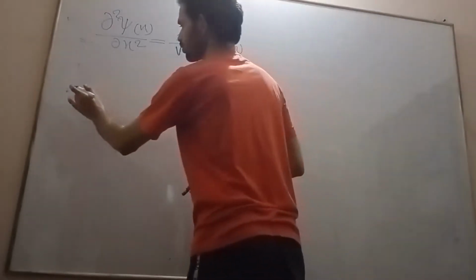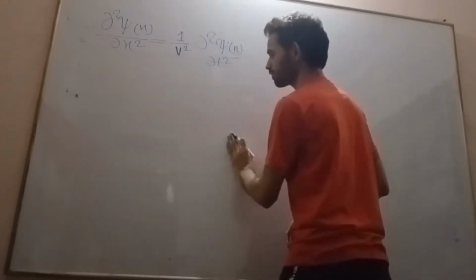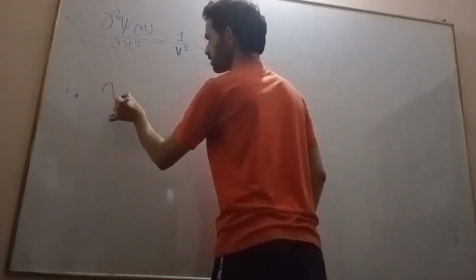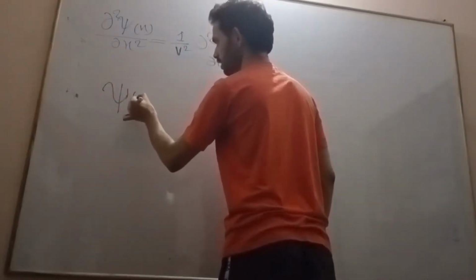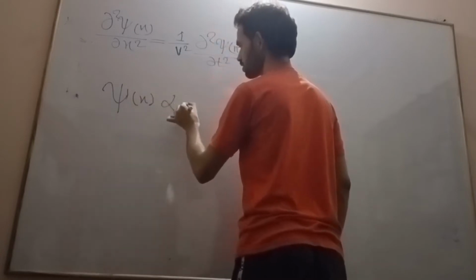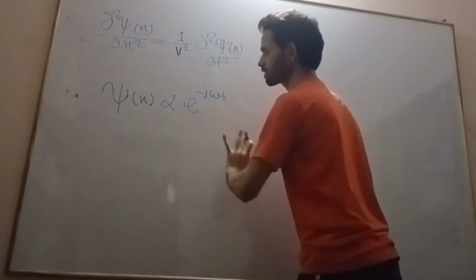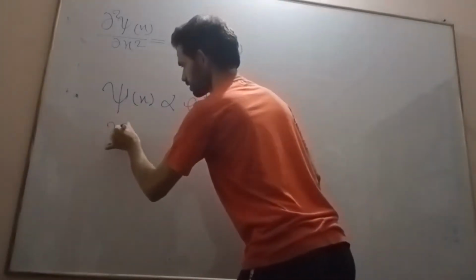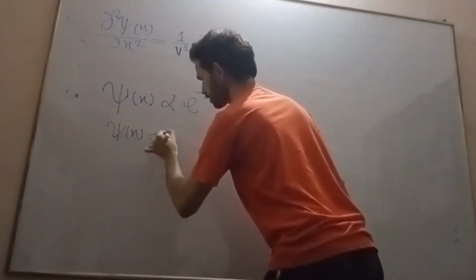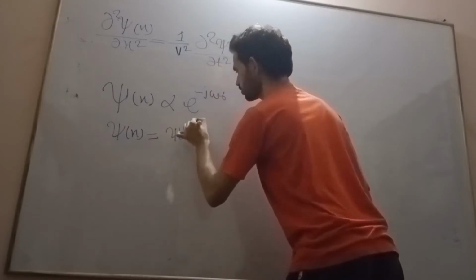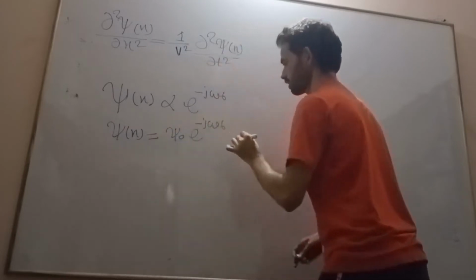As we know very well, any wave function can be represented by psi of x, which is proportional to e to the power minus j omega t. So psi of x is equal to psi naught e to the power minus j omega t.